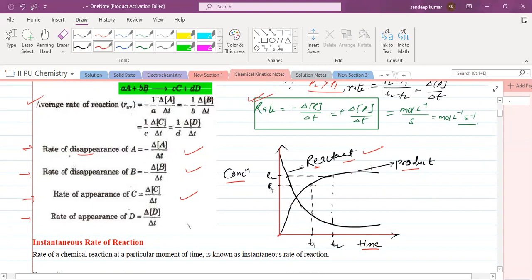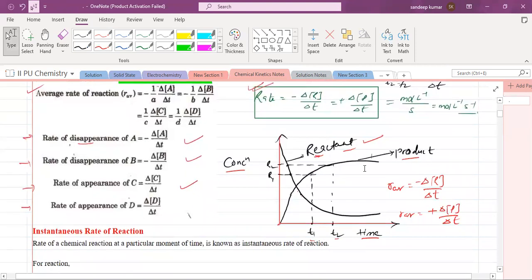So when we talk about two different time intervals, this is called R average, change in concentration of reactant by change in time, or R average is nothing but a plus change in concentration of product by change in time. Am I clear? So you can see here at time t1 concentration is R1, at time t2 concentration is R2. Similarly for product also you can see concentration of product at two times. Here we have shown for the reactant only.